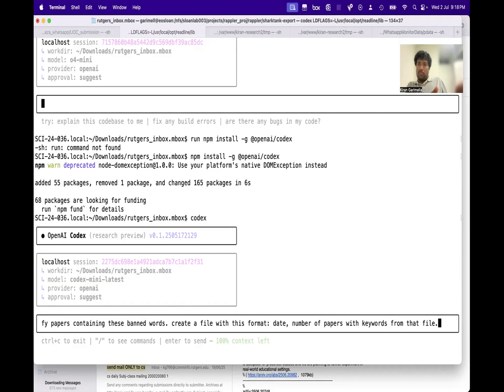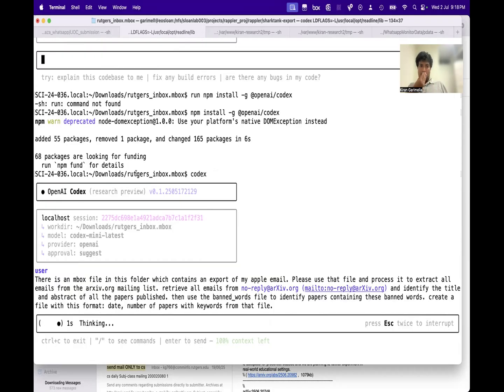So yeah, it looks like this is somewhat decent enough. But it has a lot of things that I haven't specified, like what is this mbox file and things like that. My assumption is this is going to work. Let's check. So, this is my thing.